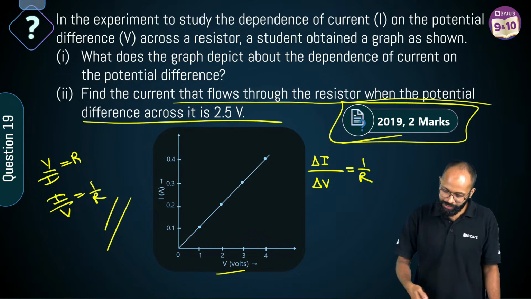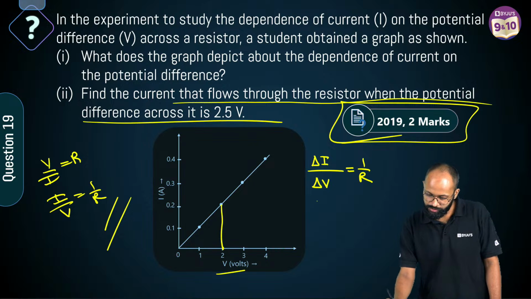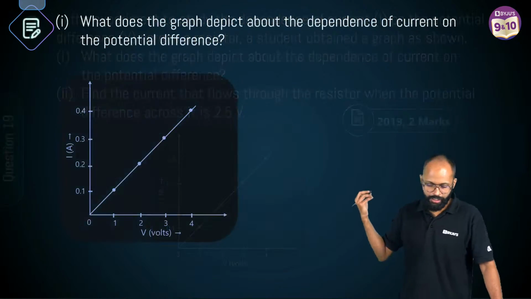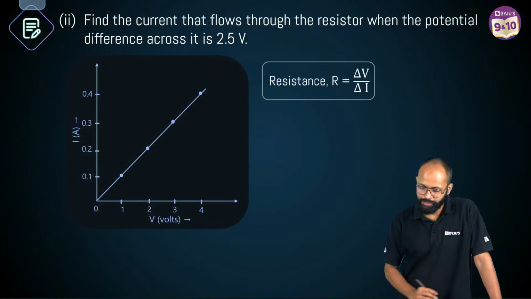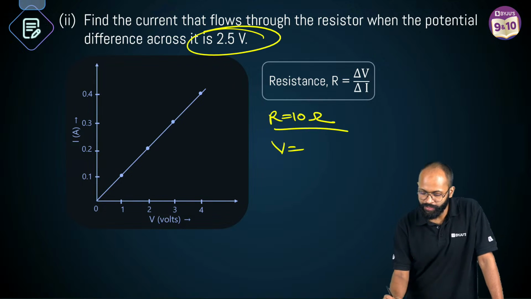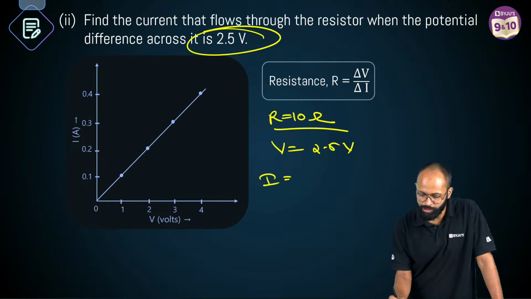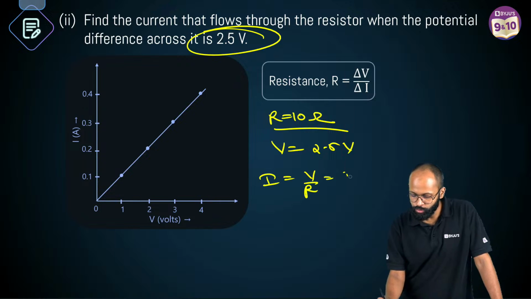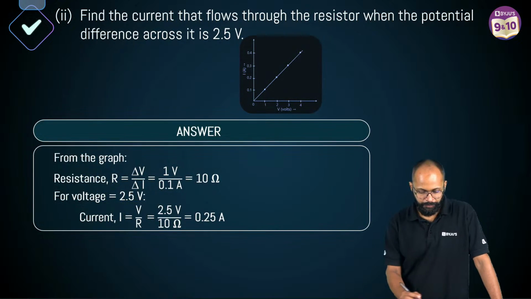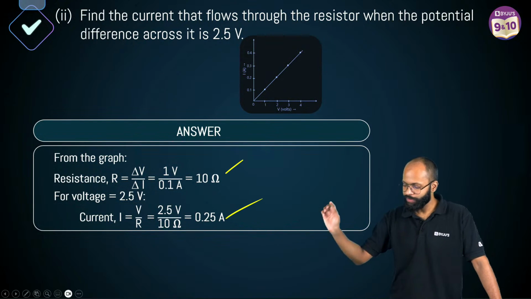So delta I upon delta V, that is, 0.2 upon 2 is equal to 1 upon R. So you can say R is equal to 10 ohms. Correct? R is equal to 10 ohms. V is given to you how much? 2.5 volts. So I will be how much? Sir, V upon R. So that is 2.5 upon 10. It is 0.25 amperes. Easy question. Resistance is 10 ohm, current is 0.25 amperes. This is an easy question.